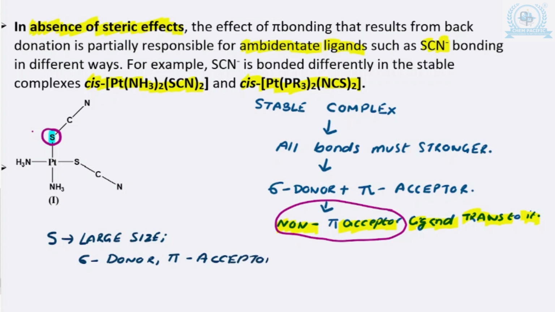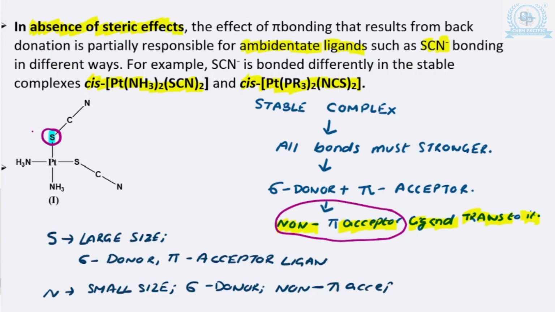And in this ligand, you then have the nitrogen atom. You must keep in mind that nitrogen is definitely smaller in size as compared to sulfur, and this is only a sigma donor ligand. Or you can also say this is a non-pi acceptor ligand.